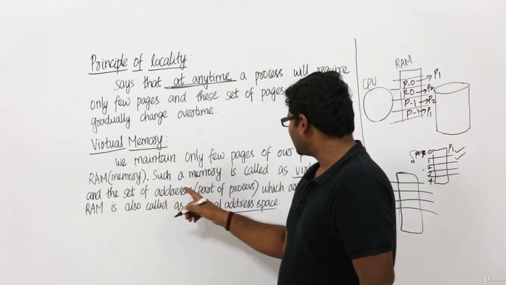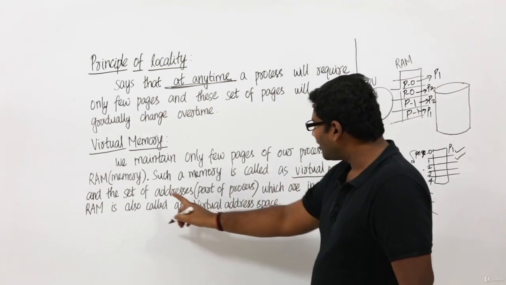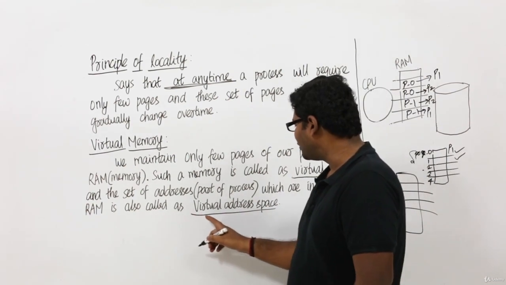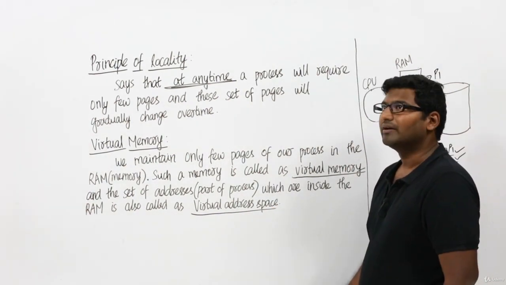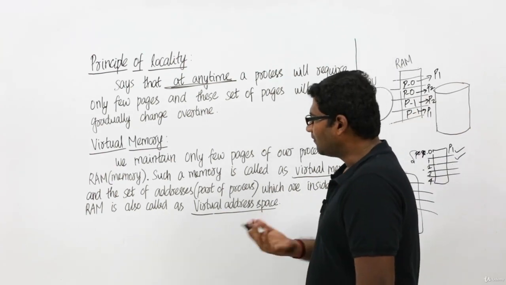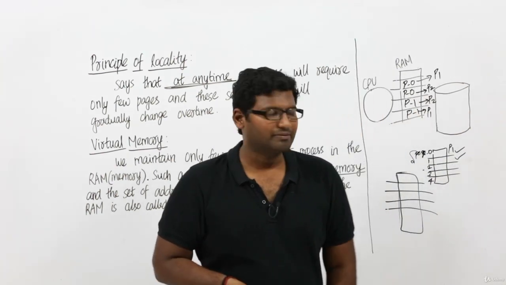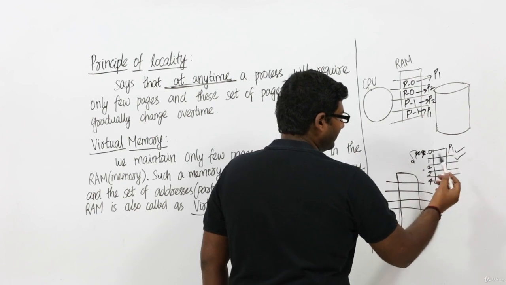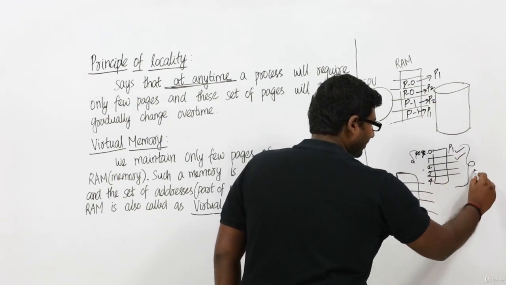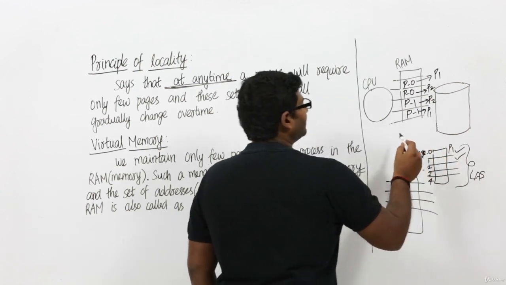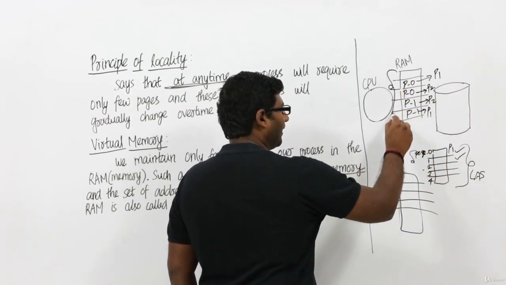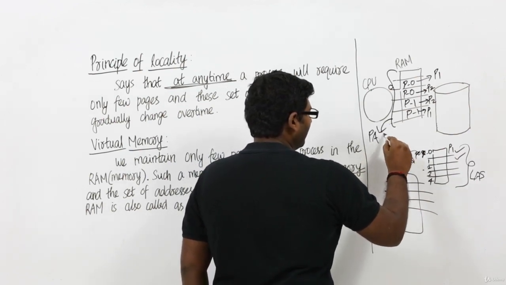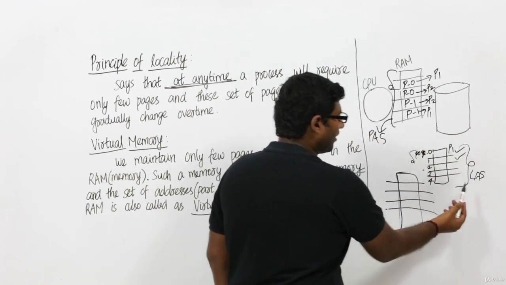Fine. So such a memory is called virtual memory, and the set of addresses or the part of the process which is inside the RAM is also called virtual address space. Okay. See, we have already seen what is meant by logical address space, right? Let us assume this is our process P1 and it has 5 pages. We have already seen that this complete set is the logical address space. Also we have seen that the set of addresses inside the RAM, the physical addresses, we call the physical address space, right? This is the physical address space and this is the logical address space.